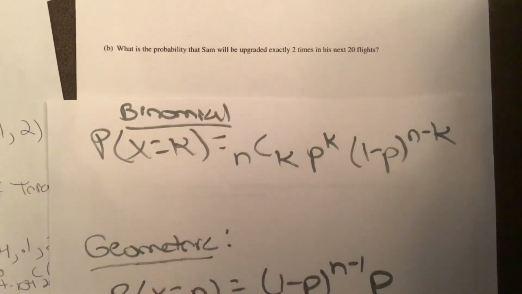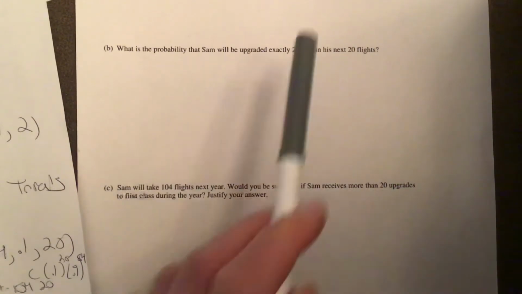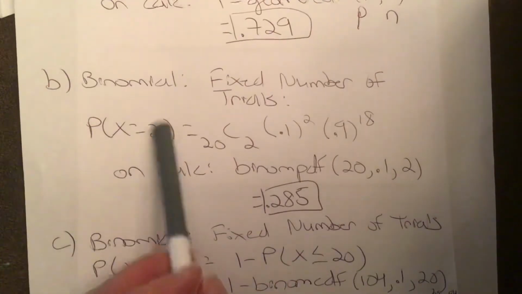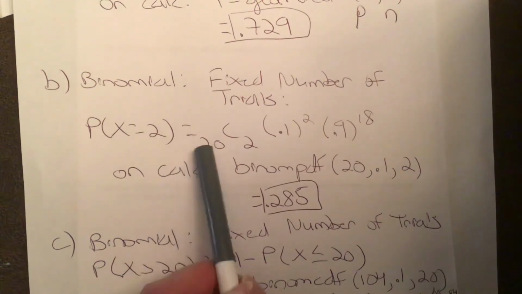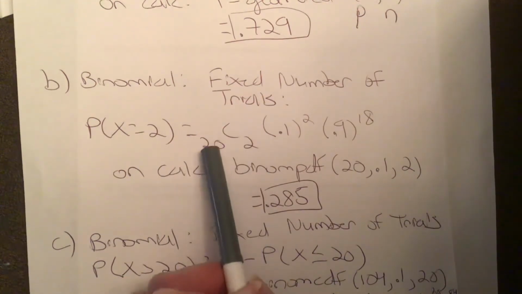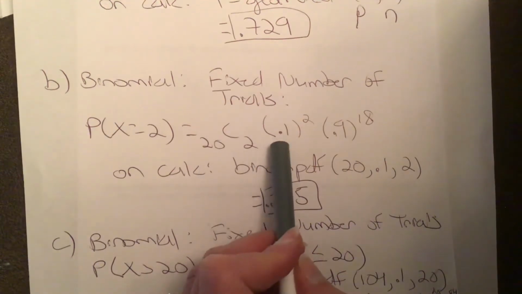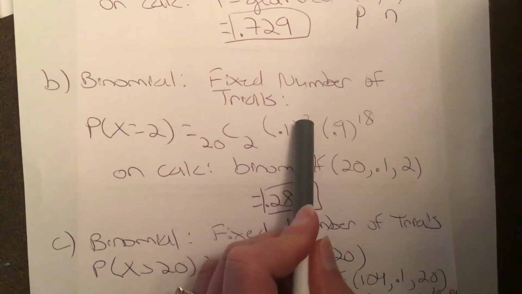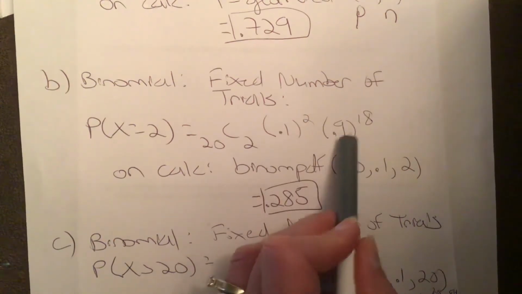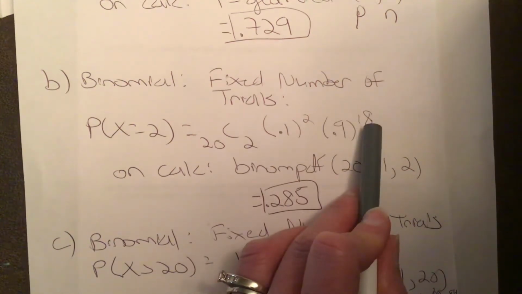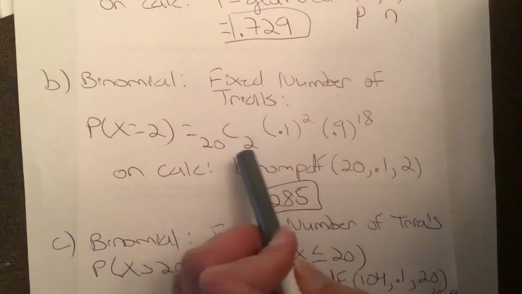Okay, so how would we set that up for part B? 2 times in his next 20 flights. So this would be the probability that x equals 2. Okay. And so it's going to be 20 choose 2 because I have 20 flights. And then this is my probability of success. It's 0.1 to the second because I want 2 successes. And then 0.9 is my probability of failure. I'm going to have 18 failures. So this is how you would write it out.